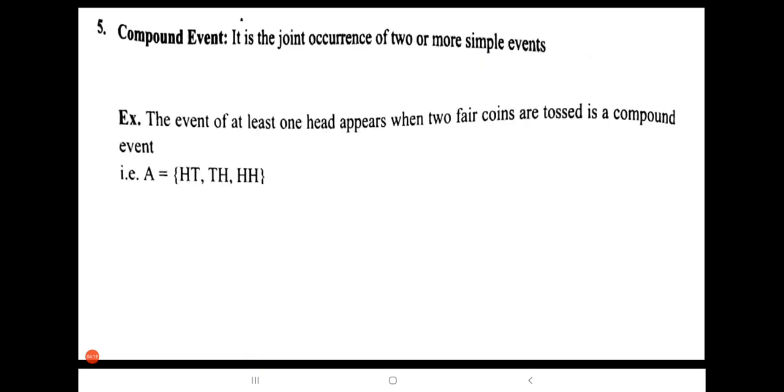Look here, one more example is given. This is the same example which I gave. The event of at least one head appearing when two fair coins are tossed is a compound event. So two heads, you can observe here, we got. Joint occurrence of two or more simple events is called a compound event.